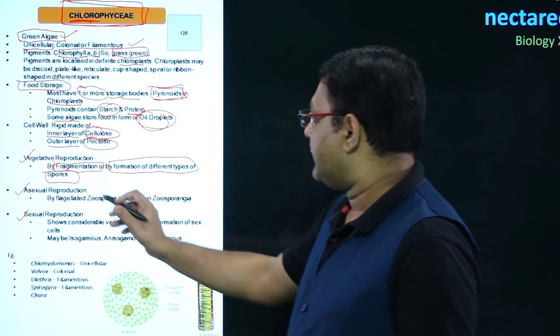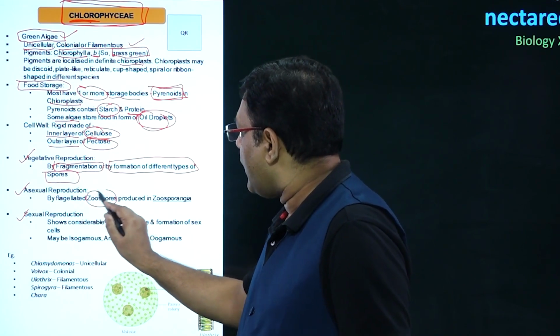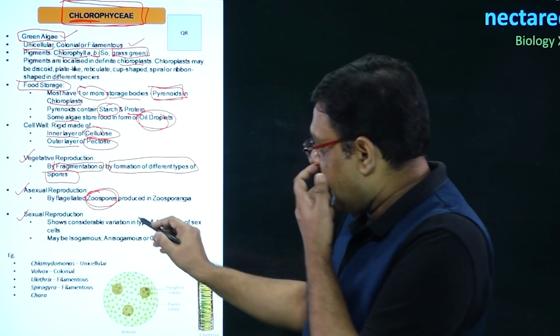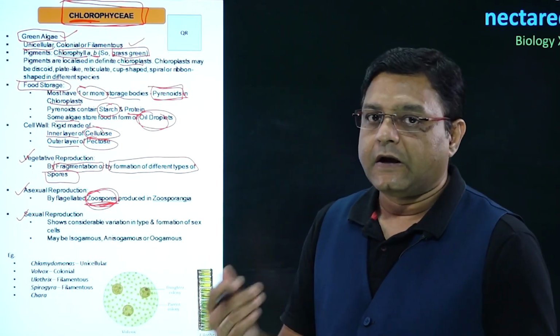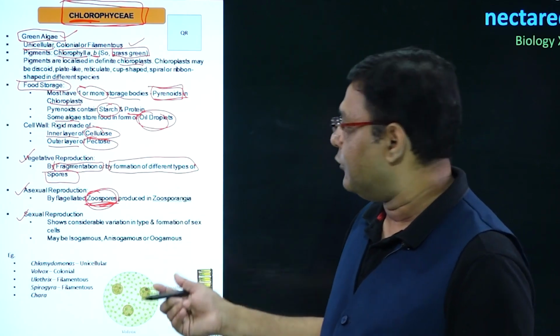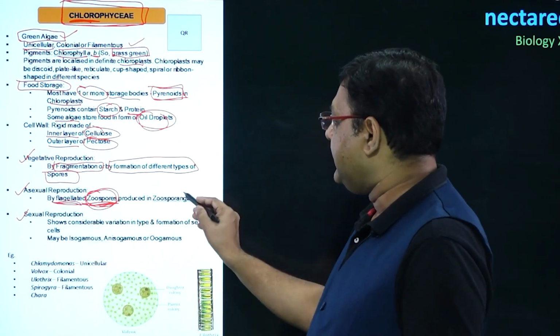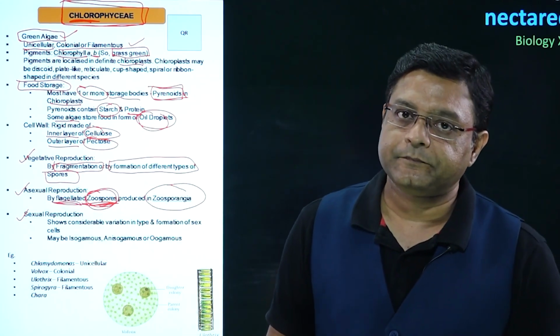Second is asexual reproduction. Asexual reproduction occurs with the help of asexual spores, and the asexual spores are called zoospores. The term zoo in zoospores refers to the fact that these are motile, and that is how these are flagellated, and these are produced in a structure called zoosporangia.